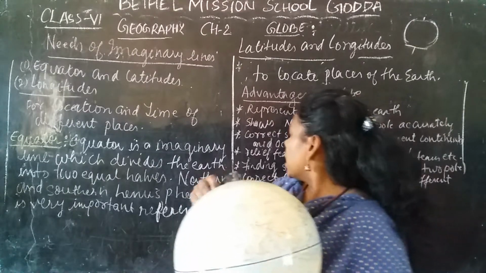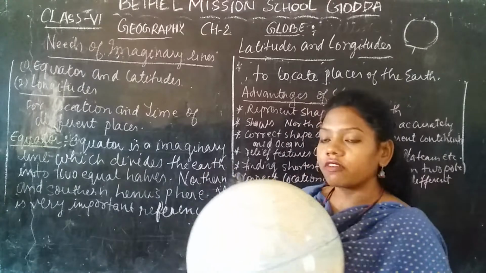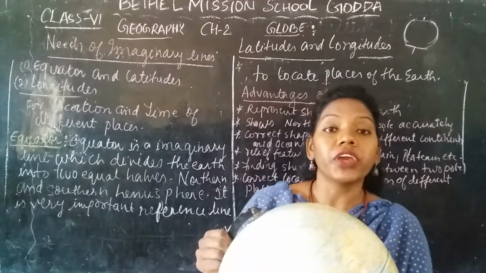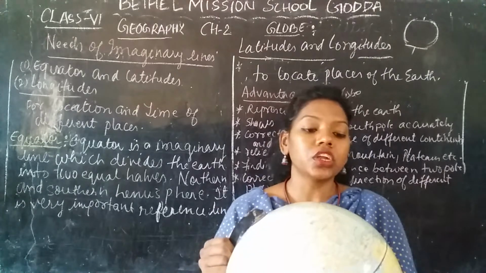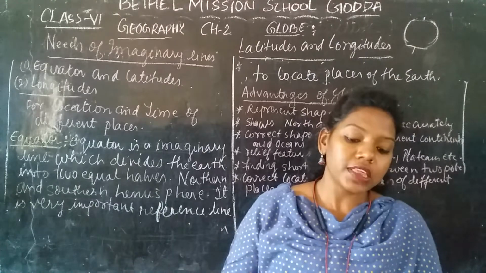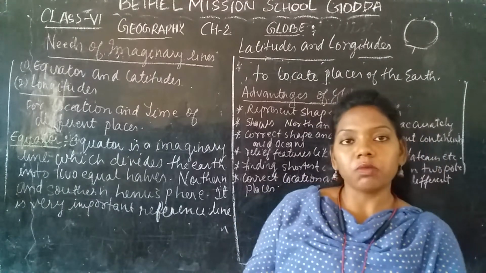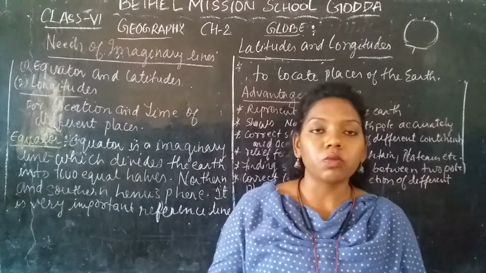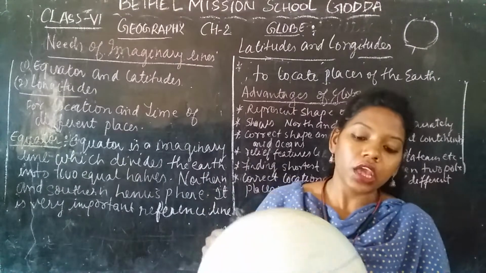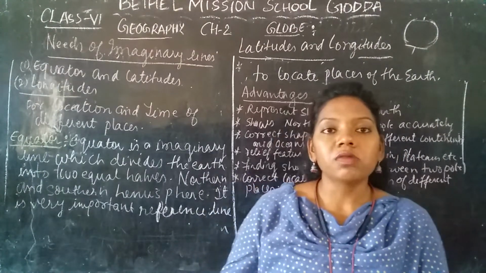It is a very important reference line to locate places on the earth, and it plays a very important role in the location of both parts of the earth. That means if we are studying the northern hemisphere, we first study and locate that, then the important things present in the southern hemisphere.